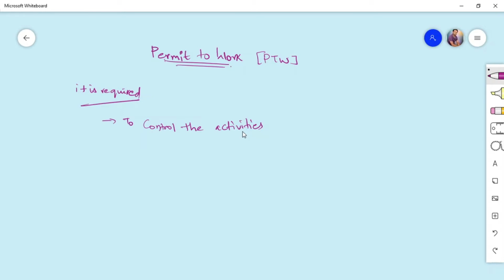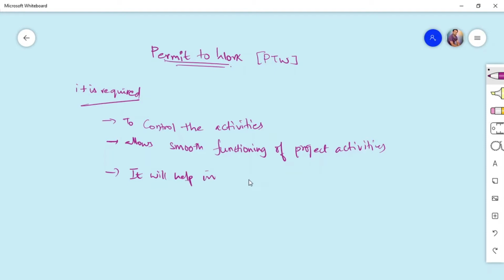it allows smooth functioning of all activities in our projects. So how will it allow smooth functioning of projects? We know if we have issued a permit to one particular person and they are working at a particular location, if we issue another permit for the same location, then there will be some clash. There will be simultaneous operations and there will be excess hazards.